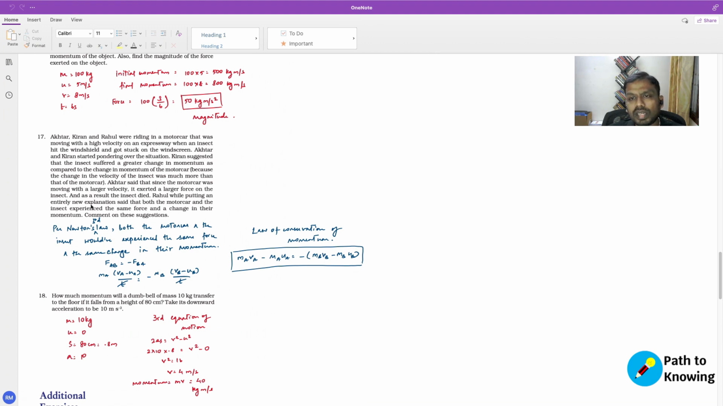Rahul, while putting forward an entirely new explanation, said that both the motor car and the insect experienced the same force and the same change in their momentum. Comment on the suggestions. Okay.